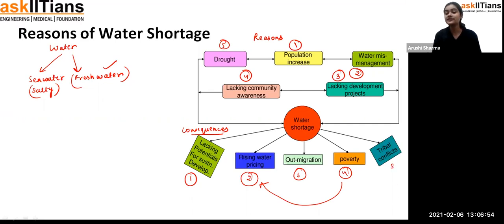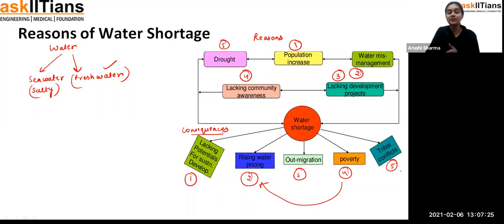Now the fifth point is tribal conflicts, student. You can see the same thing: if people migrate and they are not getting a proper amount of water, maybe there will be conflict also. Exactly, so these are all the reasons for water shortage, and these could be the consequences of water shortage. Now you can think, if all of these are the reasons, what should we do so that we can have water in the future and we can conserve water?